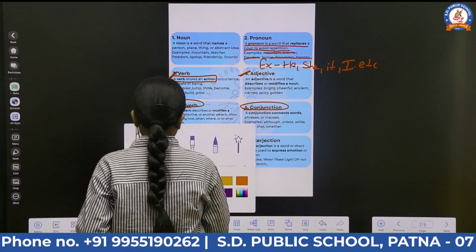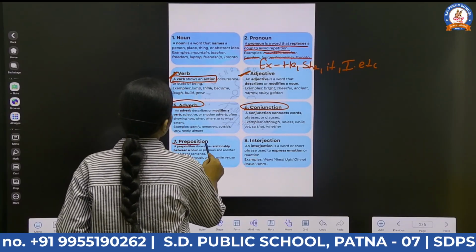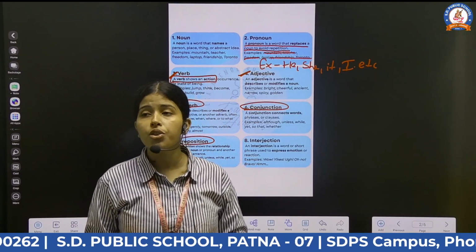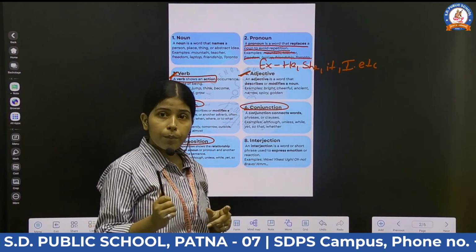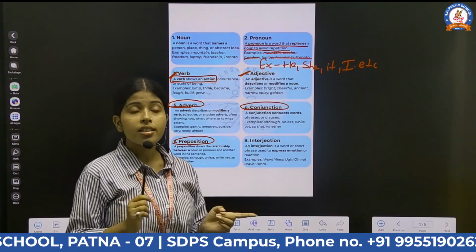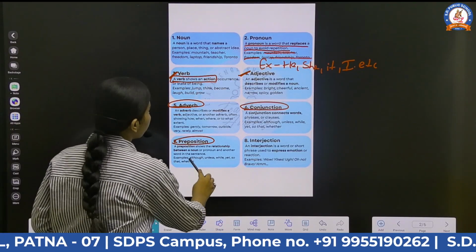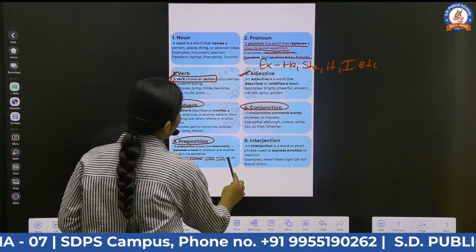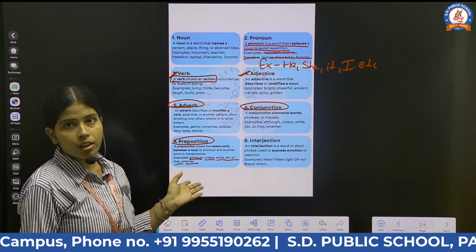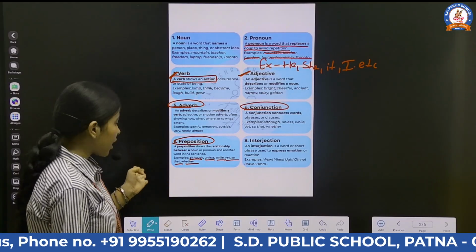Next one is preposition. What are prepositions? These are the words which tell the relationship of a noun or pronoun to other words in a sentence. As an example, you can see although, unless, while, yet, so, that, whether. These are what? Prepositions, dear students. I hope you all are understanding very properly.